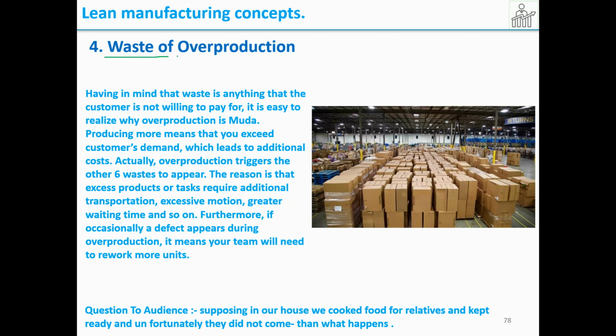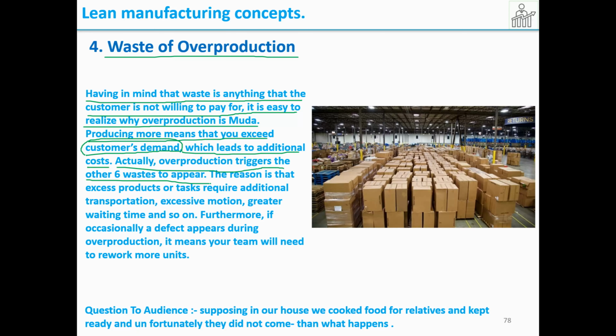The next one is waste of overproduction. Having in mind that waste is anything that the customer is not willing to pay for, it is easy to realize why overproduction is muda. Producing more means that you exceed customers' demand, which leads to additional costs. This is very important: overproduction triggers the other 6 wastes to appear.